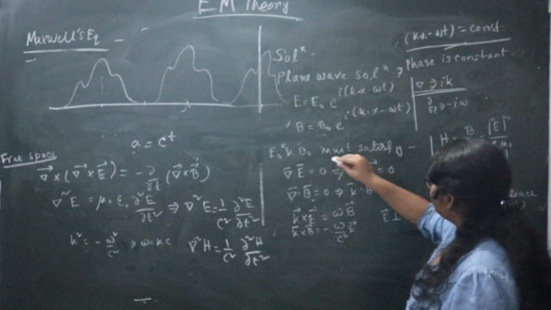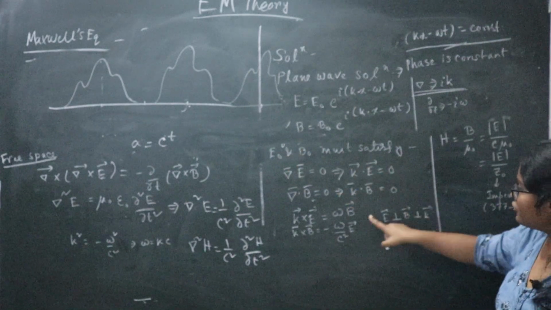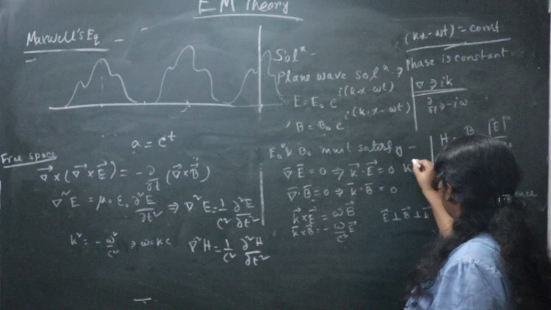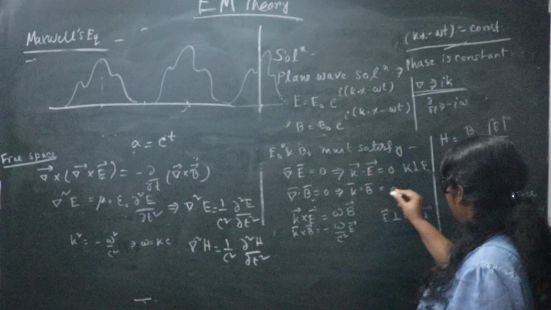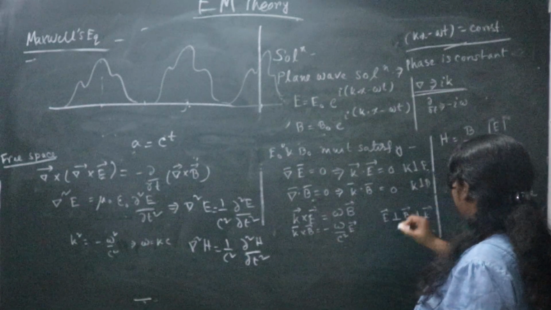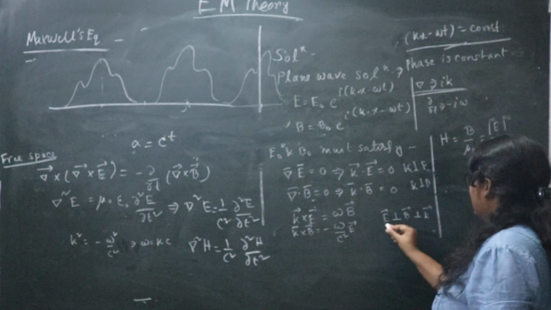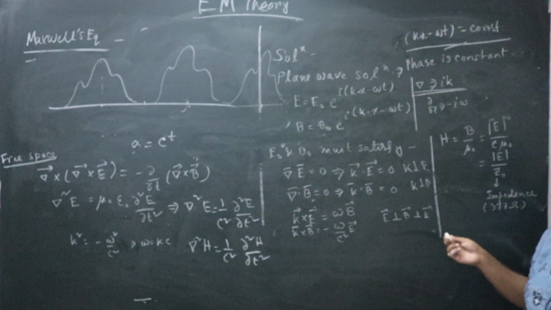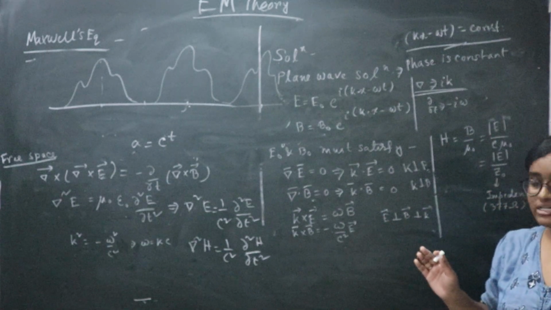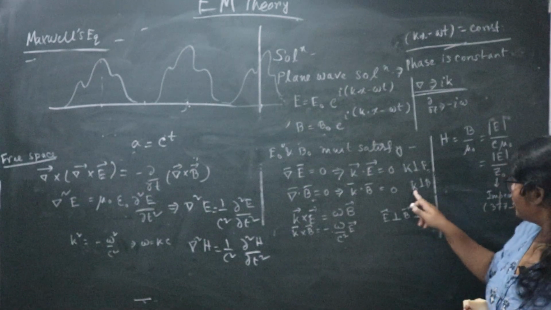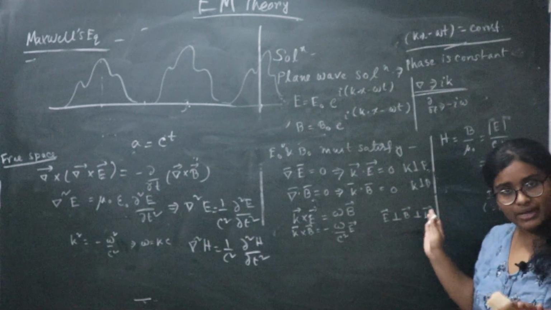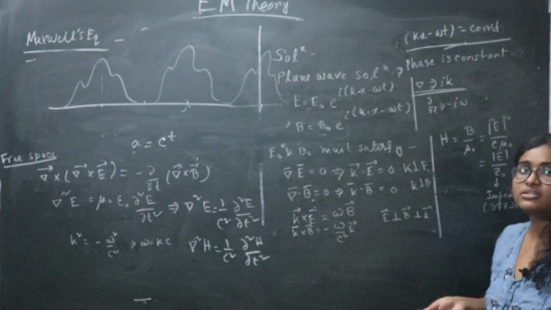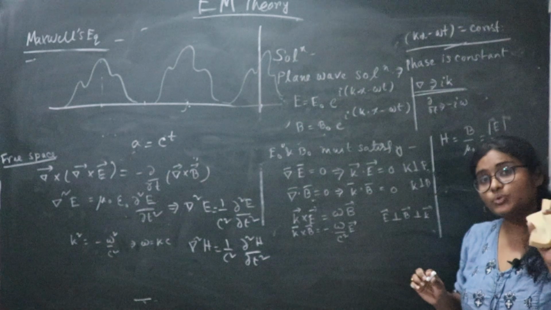So it must satisfy these 4 equations. Here you get that k is perpendicular to E, here k is perpendicular to B, and here E is perpendicular to B. That means the wave propagation vector is perpendicular to the electric field vector, the wave propagation vector is perpendicular to the magnetic field vector, and the magnetic field, electric field and propagation vector are all mutually perpendicular to each other.